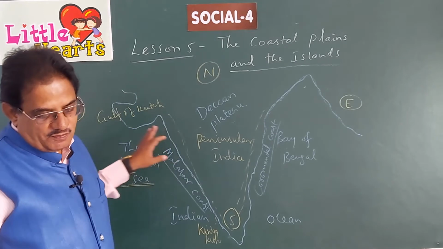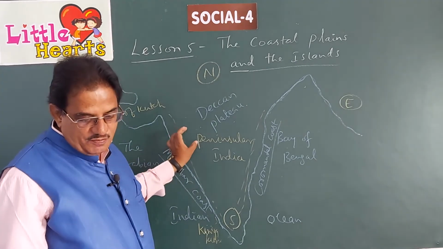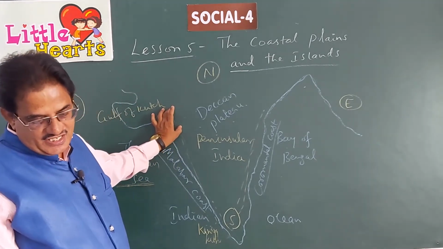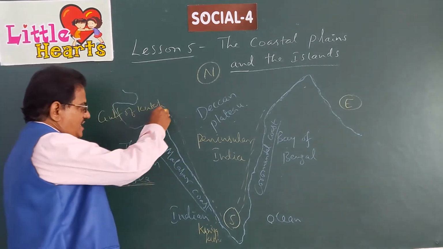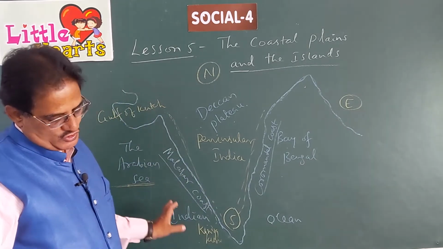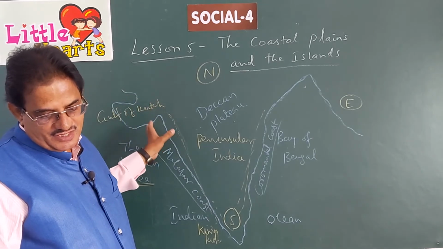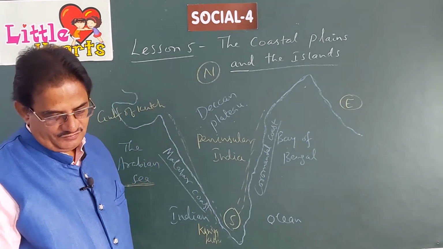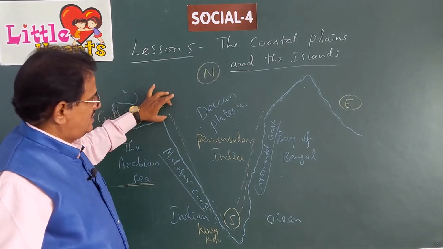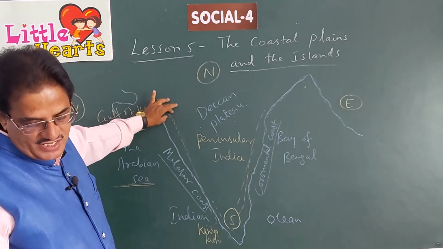The western coastal plain stretches from the mouth of river Tapi near the Gulf of Kutch. From here, the western coastal plain extends up to Kanyakumari, along the Arabian Sea. It starts from the mouth of river Tapi.